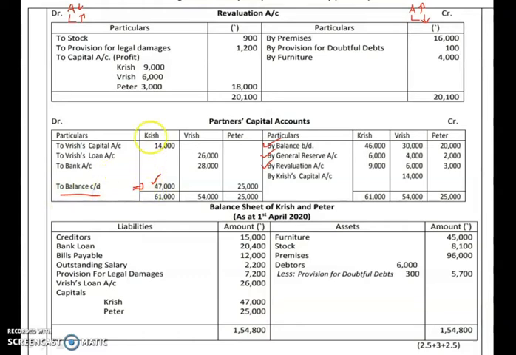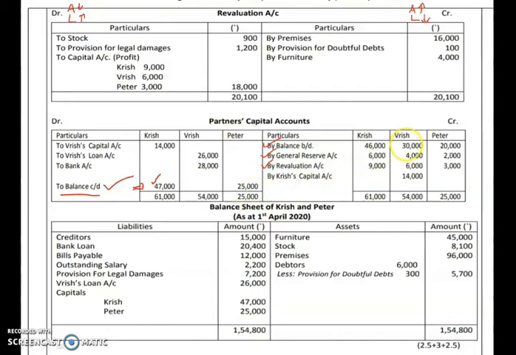In the new balance sheet, only two partners, Krish and Peter, will be there. So this is the new capital. The old balance brought down is the old capital, and balance carried down is the new capital of the partner. Now for Peter, you have to do the same thing. When you total this side, you will get 25,000, and the other side also 25,000. This is his new capital.